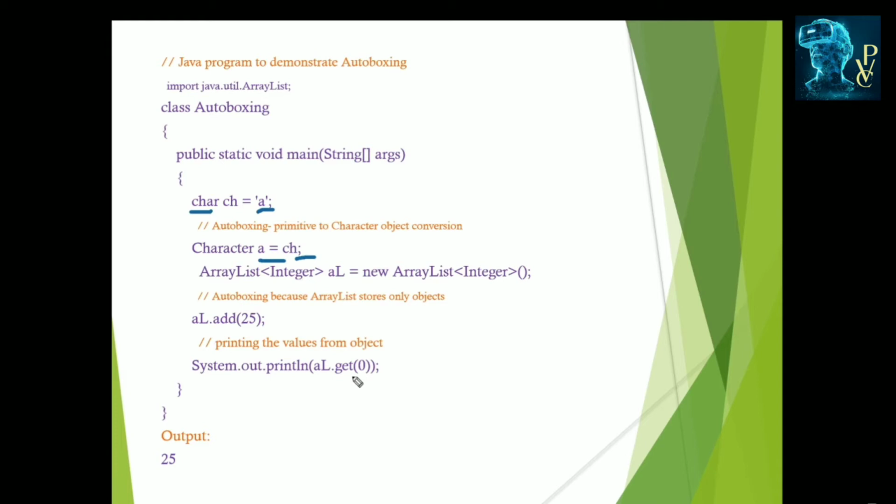Get 0 means the get method is used to access elements from the array list. 0 is the 0th position, the first position element. We only added one element, at position 0, which is 25. It displays 25. Here is autoboxing, which means converting primitive types into objects, and those can be stored in the array list,